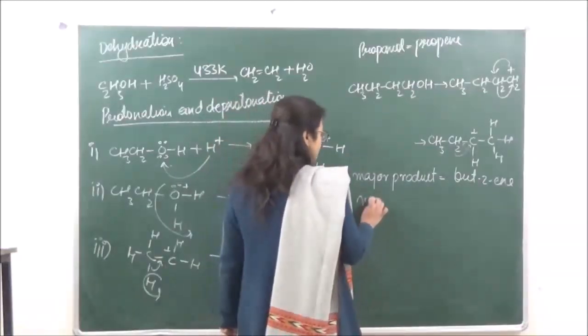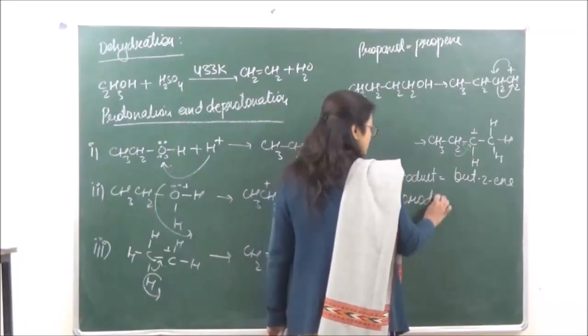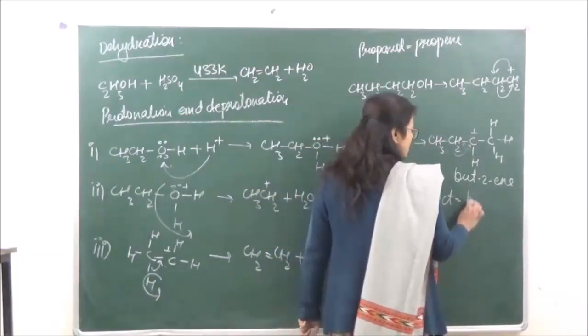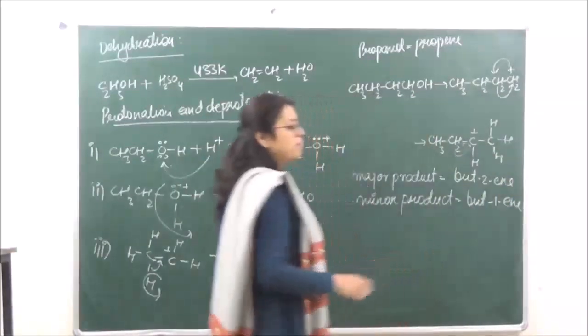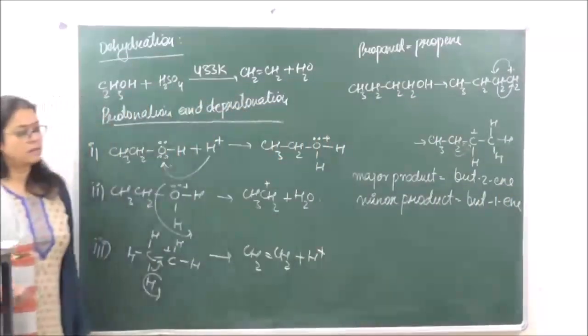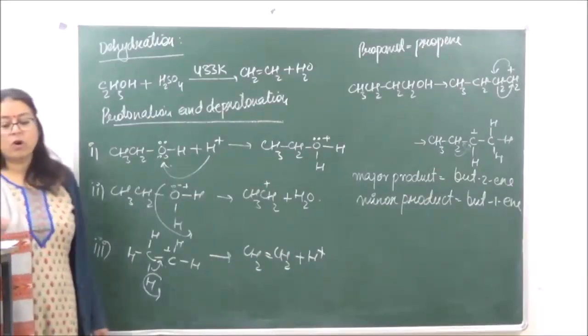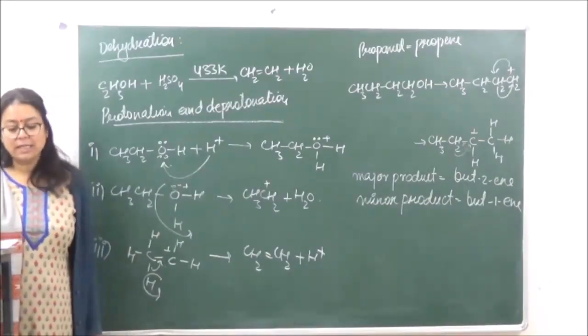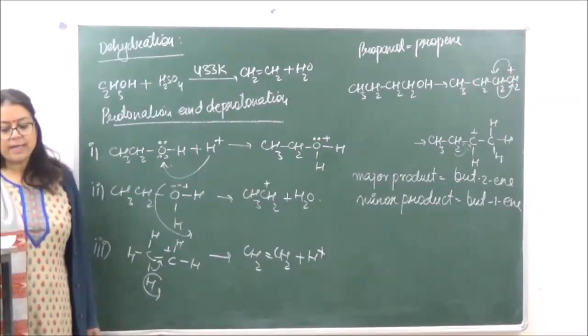And the minor product is going to be but-1-ene. Right? Why but-1-ene is the minor product? Because of the hydride shift that is taking place.